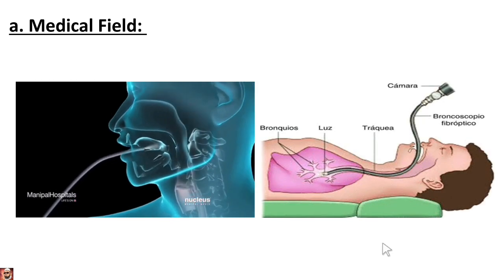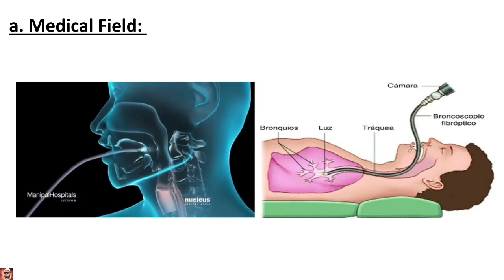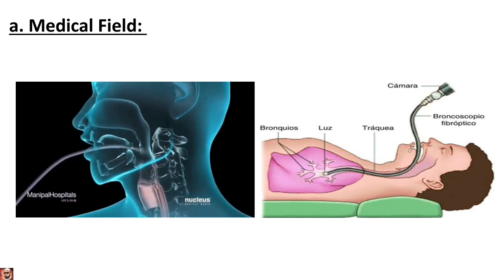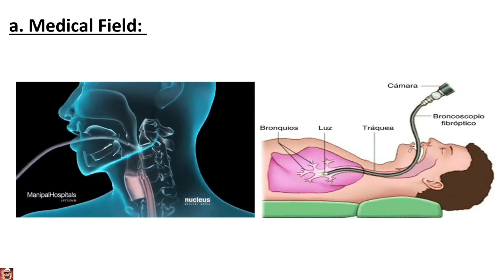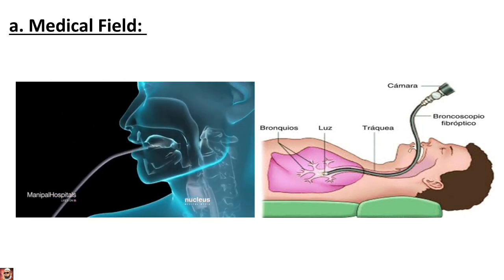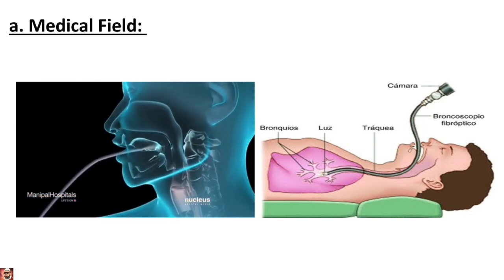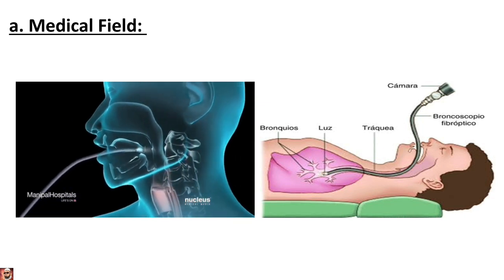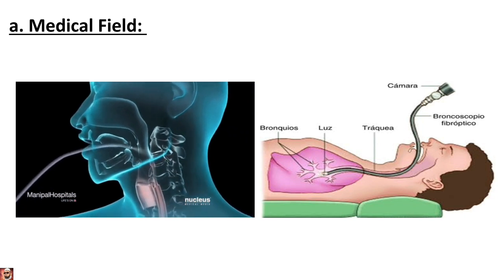Now, the use of optical fiber in the medical field. All organs of the human body are not accessible to the naked eye of the doctor, for example the intestines. The doctor inserts an optical fiber pipe into the stomach through the mouth. Light is sent down through one set of fibers in the pipe. This illuminates the inside of the stomach. The light from the inside travels back through another set of fibers in the pipe, and the viewer gets the image at the outer end, generally fed to a computer screen. We can see the image of the intestine on the computer screen.